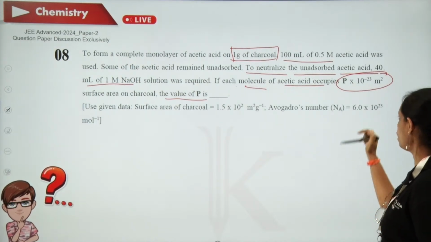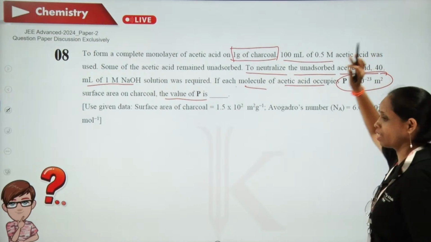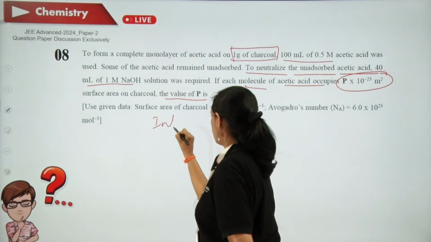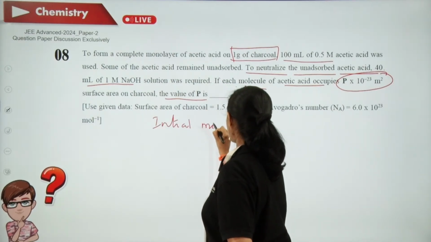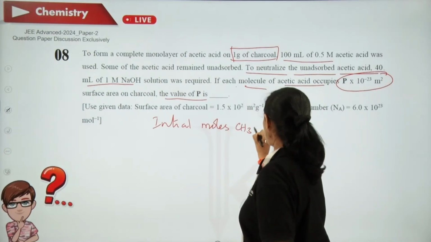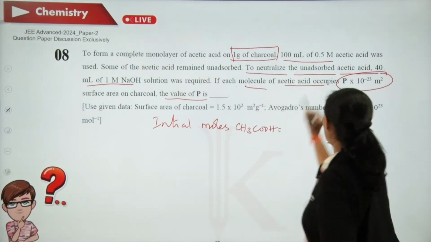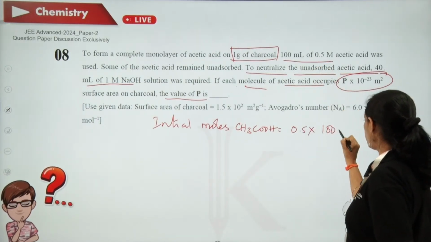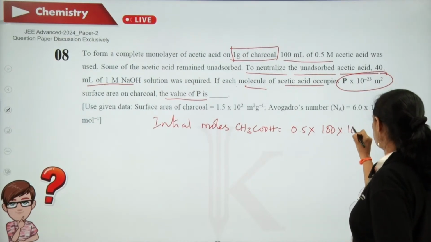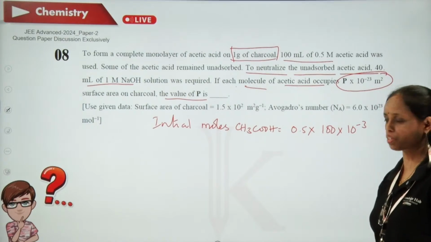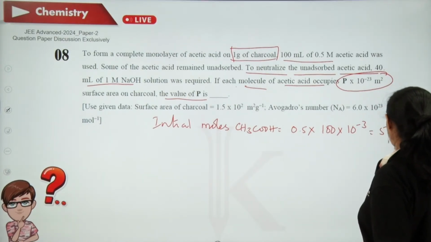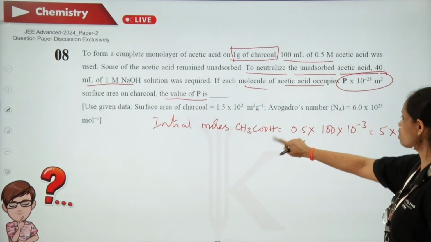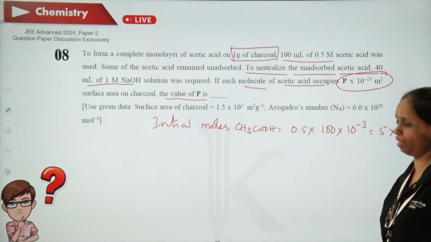First, let us take how much acetic acid is taken initially. So, initial moles of acetic acid is equal to molarity 0.5 into volume in liters, 100 × 10^-3. So, it becomes 5 × 10^-2. Now, this is the initial number of moles of acetic acid taken.